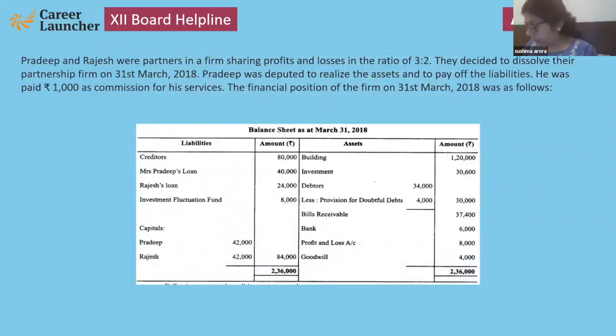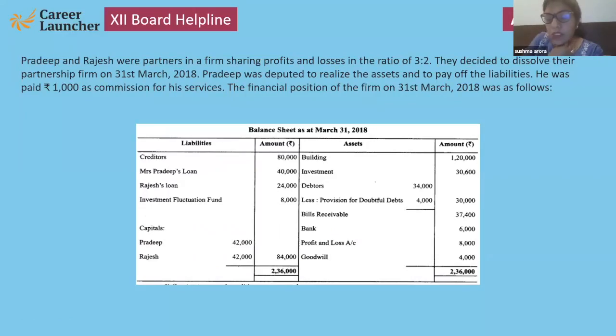Pradeep and Rajesh were partners in a firm sharing profits and losses in 3:2. Okay, deputed to realize the assets and to pay off the liabilities, paid 1,000 rupees commission for his services. Yes.